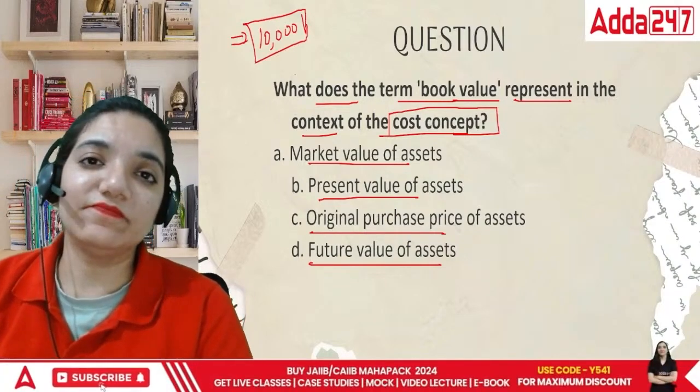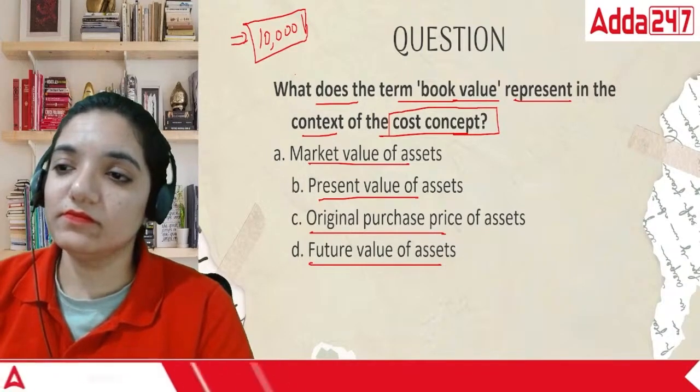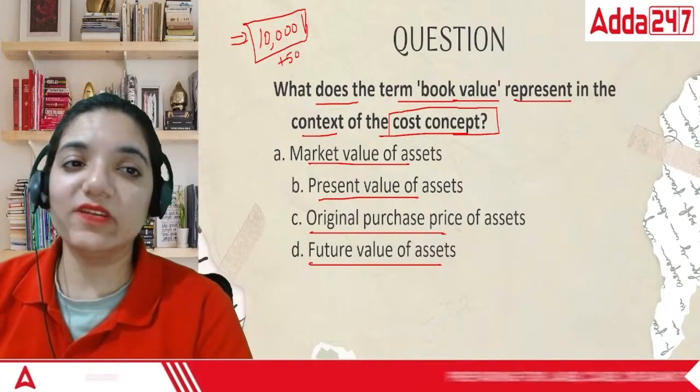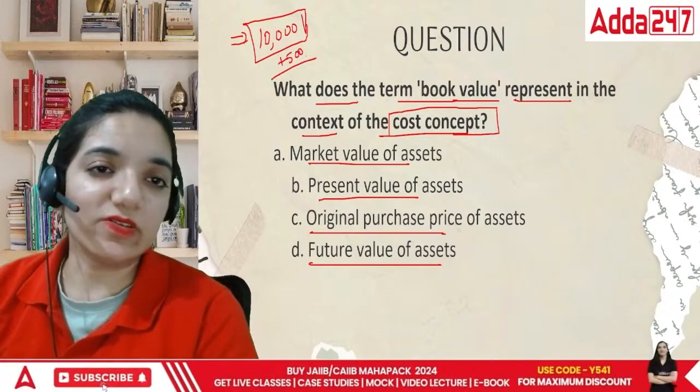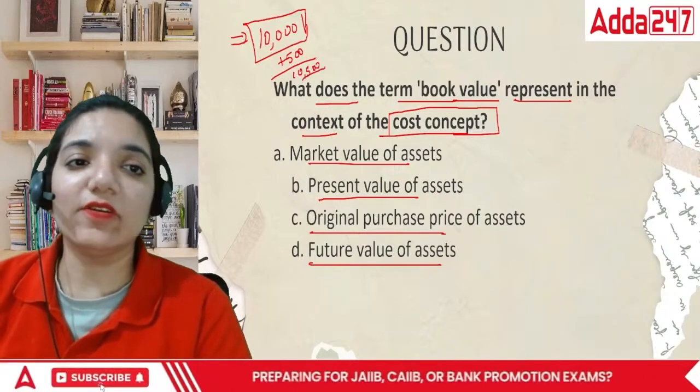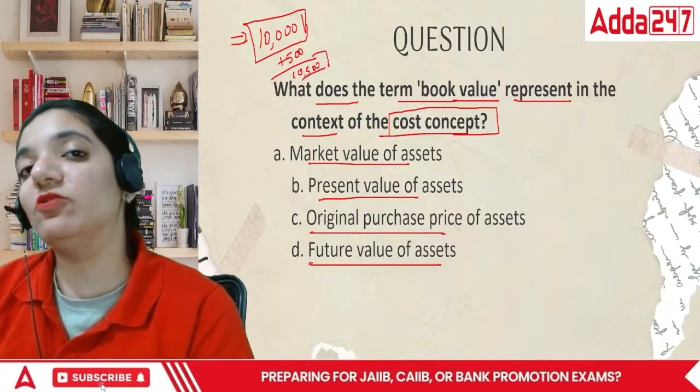Now I paid 500 rupees for its installation. Without the installation, I could not use this machinery. So I have totally spent 10,500 for this machinery to make it ready to use.